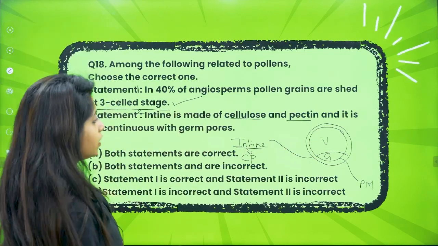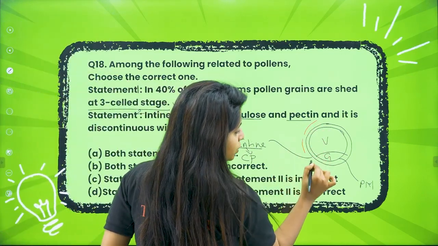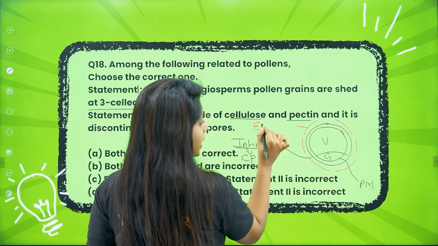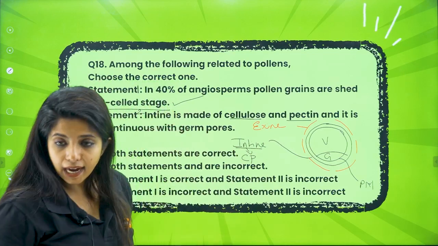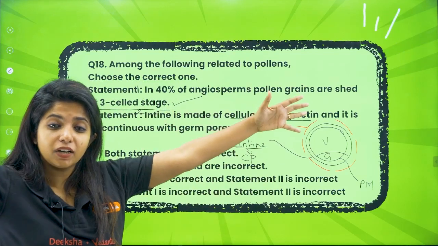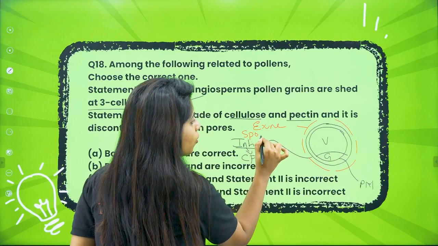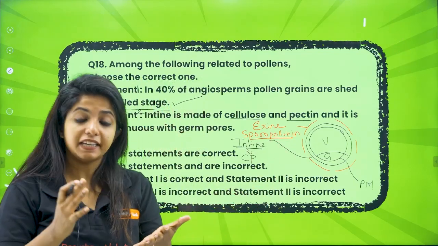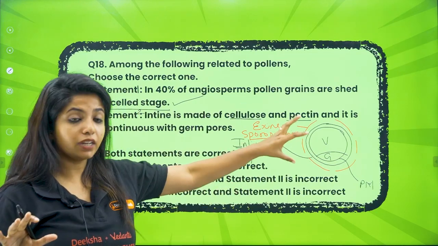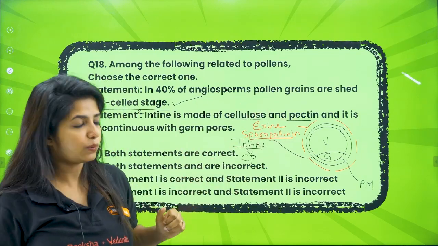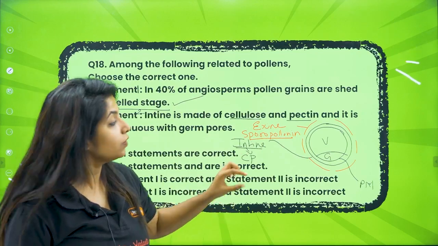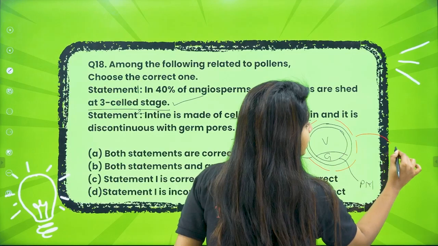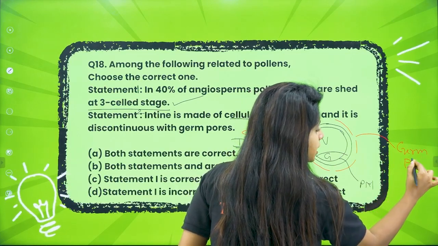Now you have one more very important layer, which is not continuous, it is discontinuous. You call this exine, the outer layer. And it is made up of the toughest material on earth, which is known as sporopollenin. Sporopollenin can resist alkali, acids, anything, which is why the pollen grains remain viable for so long. Wherever you do not have sporopollenin, that's where you have a gap. This gap is very important. It is known as germ pore.